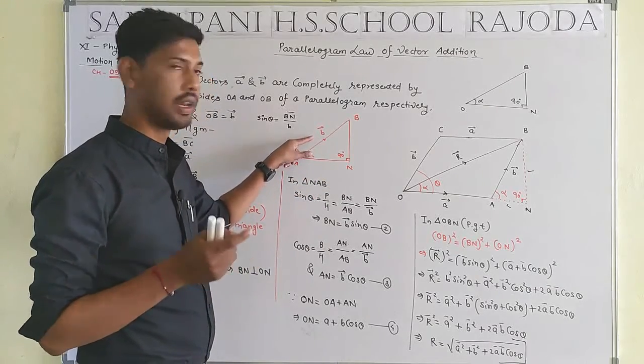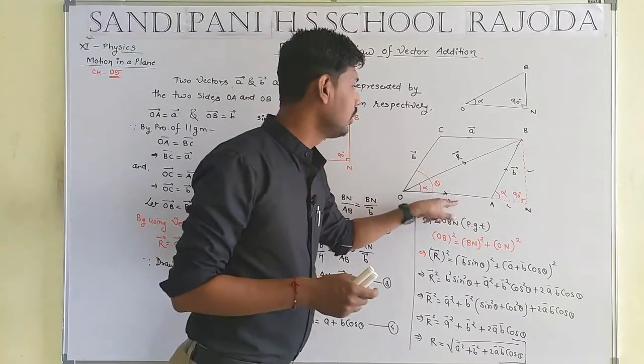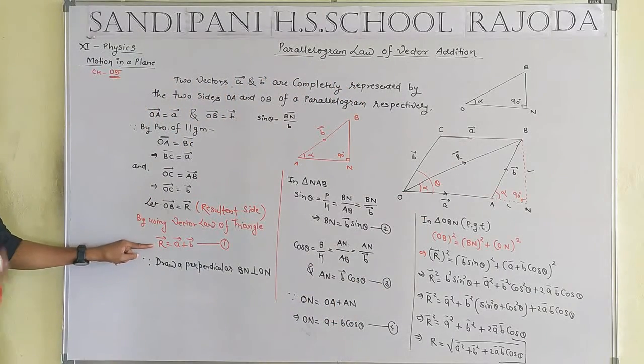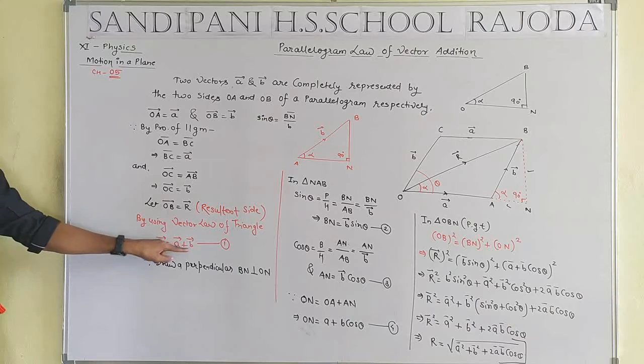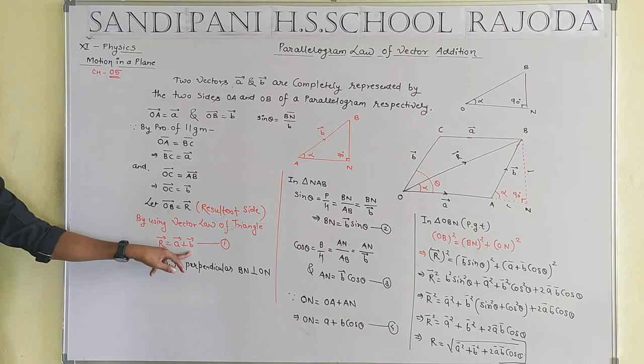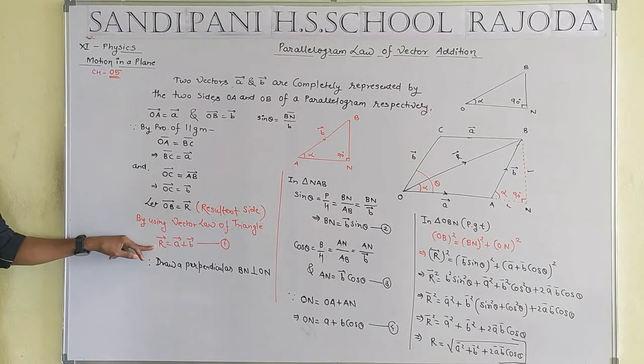The opposite side means the direction is opposite to these two, so I can say vector R will be equal to vector A plus vector B. The direction of vector A and vector B are the same and opposite with respect to the direction of R. The opposite side is known as the resultant side.